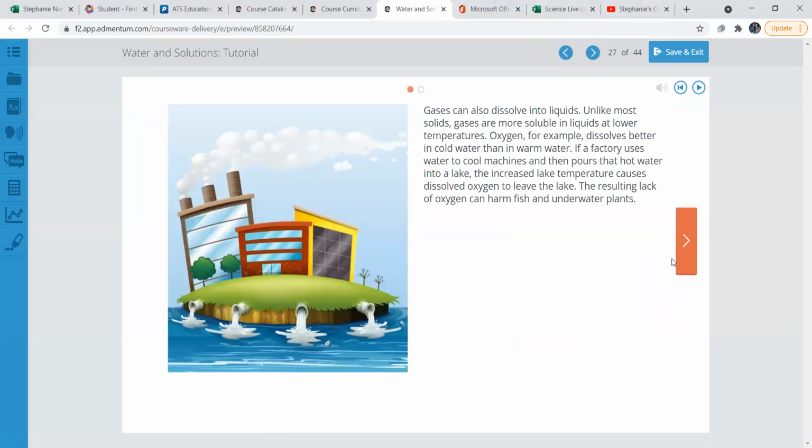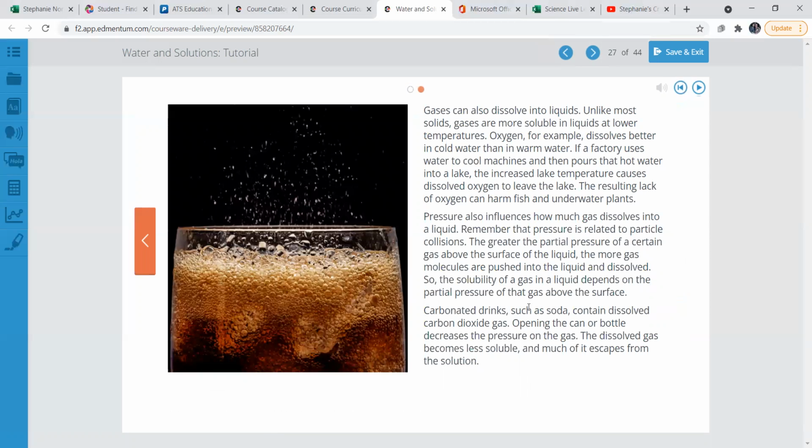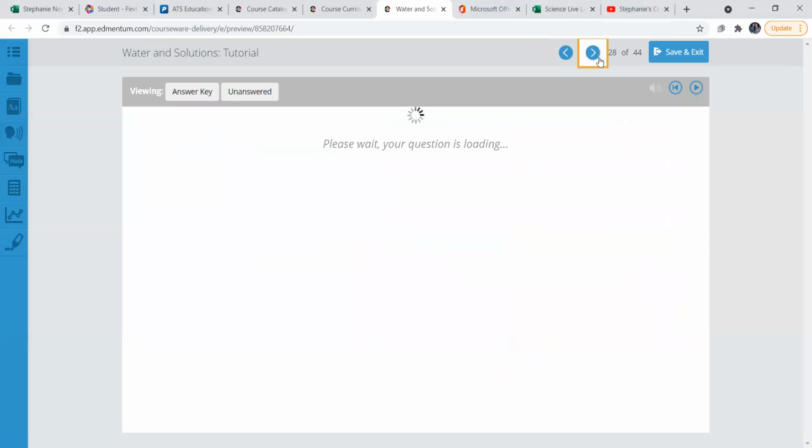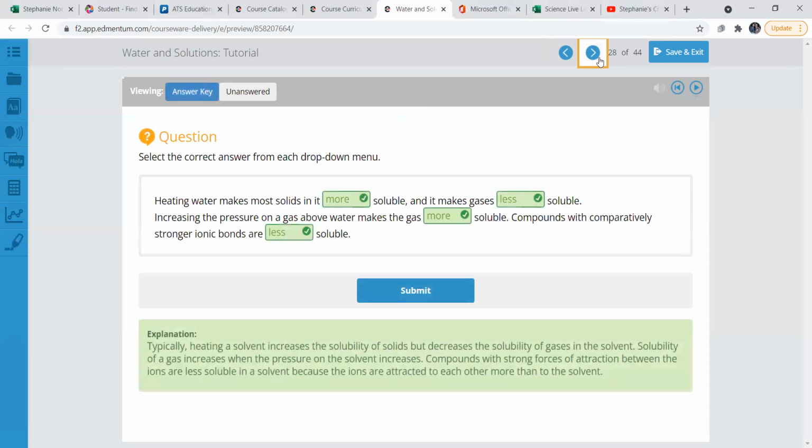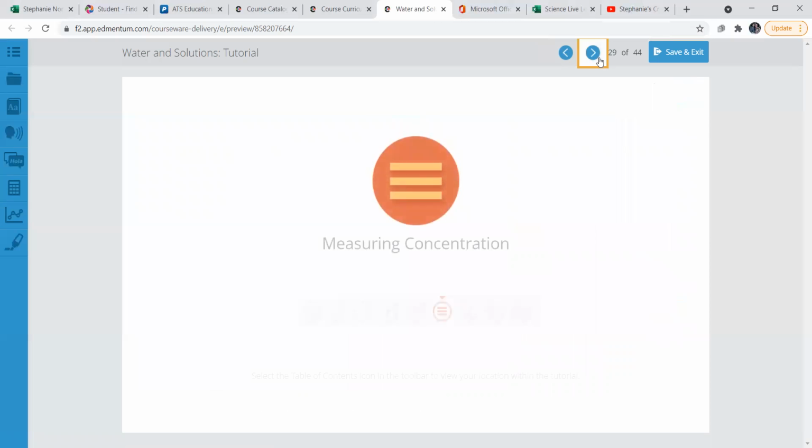Okay, let's go to the next slide. This is just showing different things. Here's a carbonated drink. They contain dissolved carbon dioxide gas. So that's like sparkling water or pop or something like that. Pretty interesting. All right, we'll skip the question.